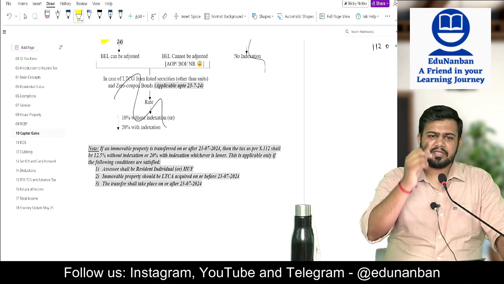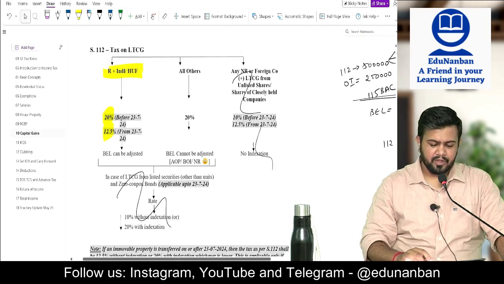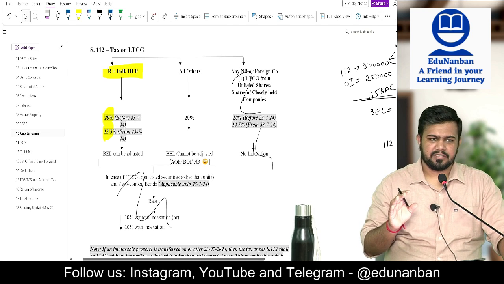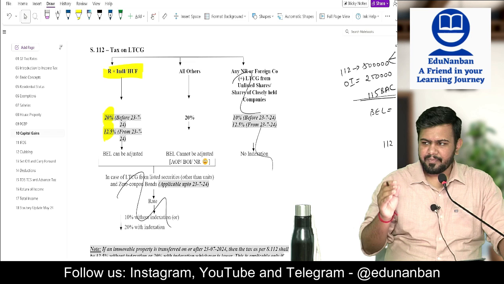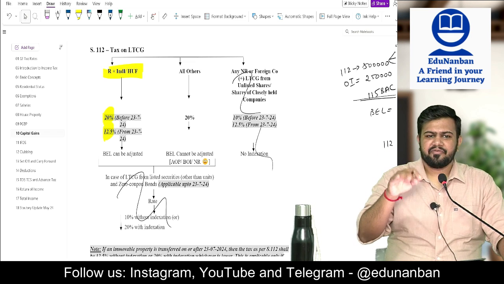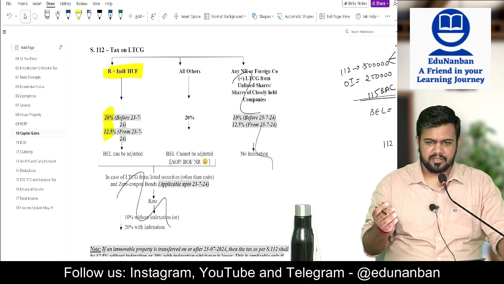Listen here. We learned section 112, where I told you that tax on general capital gain is how much? 20%. Tax on general capital gain is 20% up to 22/7/2024, but that is with indexation. From 23/7/2024 onwards, tax on capital gain is 12.5% without indexation.